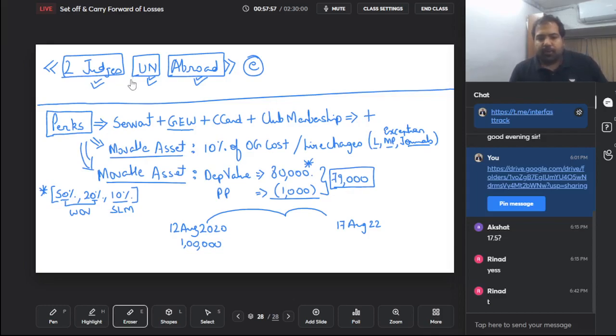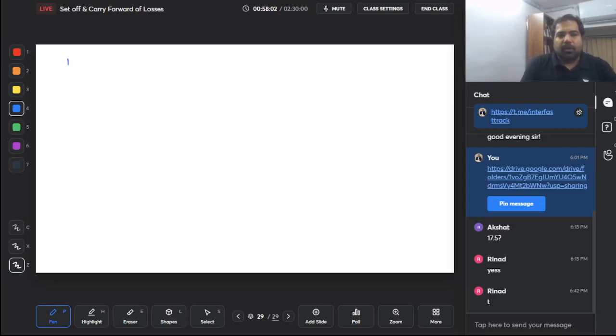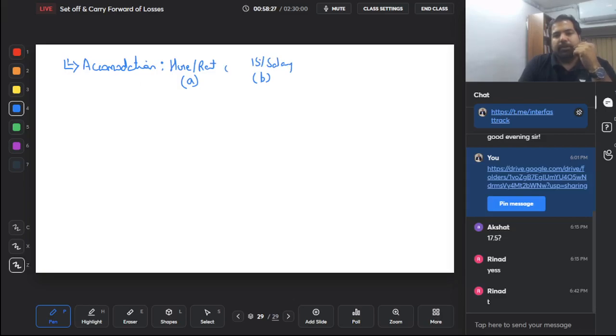Alright. And next, I'm just looking at more and more perquisites. He can also give you a house, which is a very common perquisite, accommodation. If he gives you a house and the house is rented by him, basically it's not his house, he's rented it, then whatever rent he's paying, either that or 15% of your salary will be taken, whichever is lower.